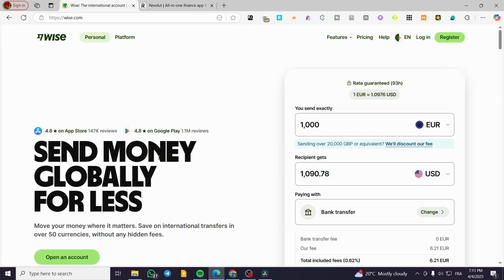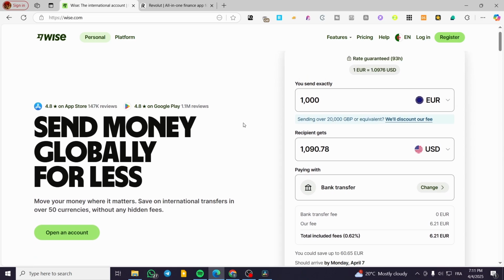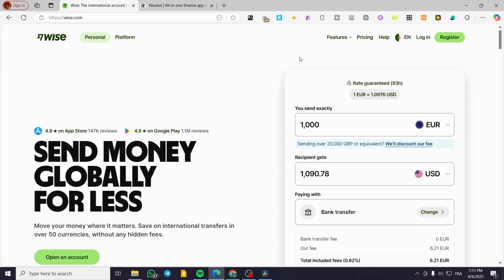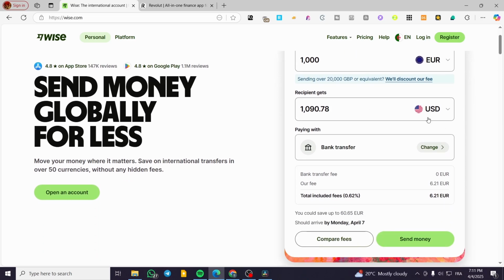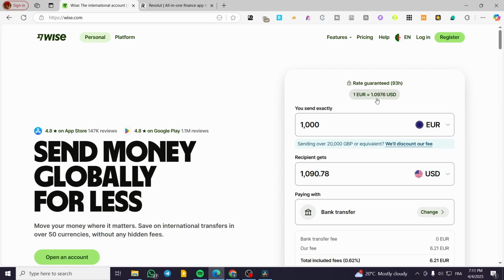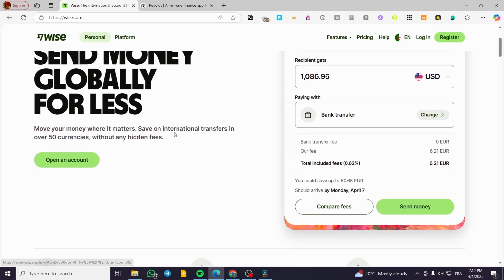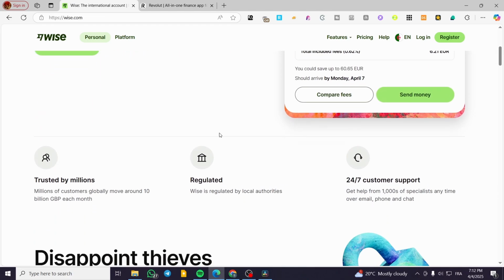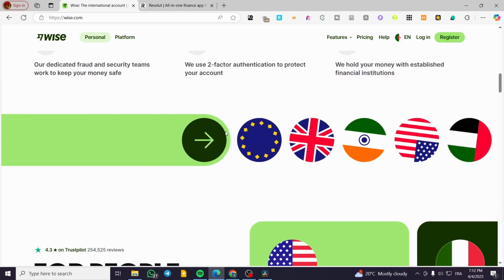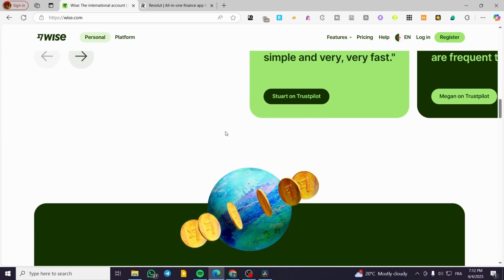Let's start with Wise. Wise has lower fees for international transfers. They have over 50 currencies on their platform, in a multi-currency account that you're going to create, of course. There is no subscription required for a premium feature or premium customer support or something like that. The only con that you're going to find on Wise is the limited features beyond the transfers. So you are going to be very limited in the features.